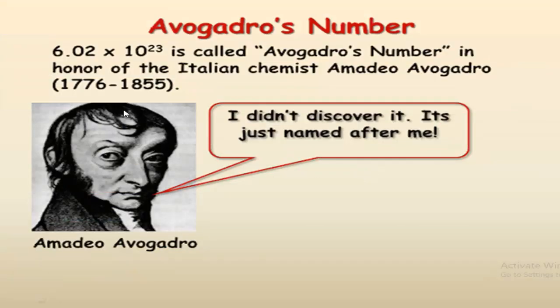This is 6.02 into 10 to the power 23, which is called Avogadro's number, in honor of him, Amedeo Avogadro. So this specific number contained in 1 mole of substance at standard temperature and pressure is called Avogadro's number.